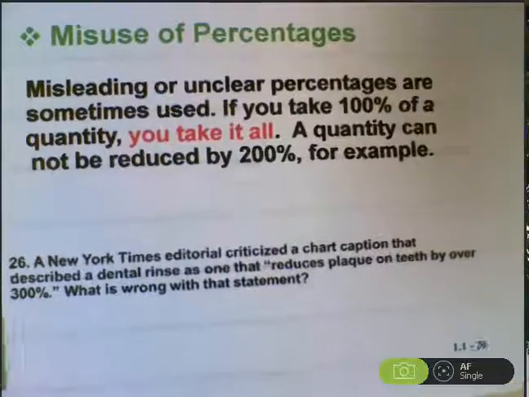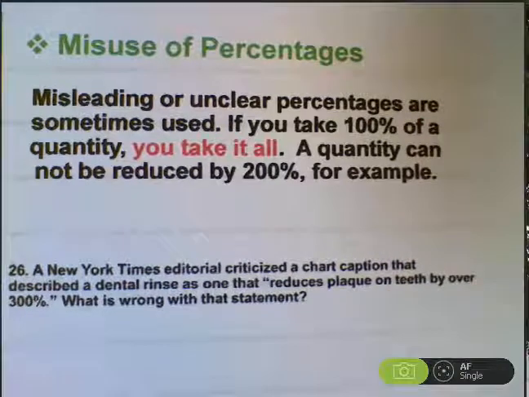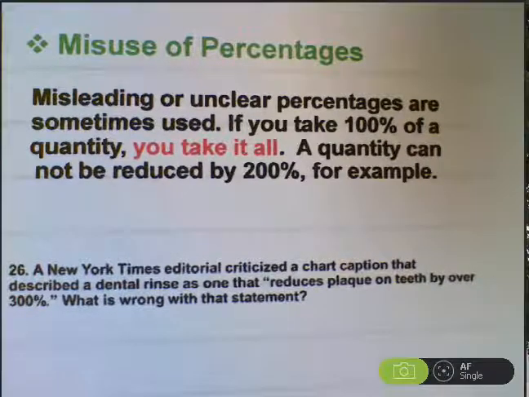All right, last thing I want to mention, let's talk for a minute about percentages. Watch out for misuse of percentages. For example, misleading or unclear percentages are sometimes used. If you saw an ad that says this dental rinse reduces plaque on teeth by 300%, how could that possibly be true?